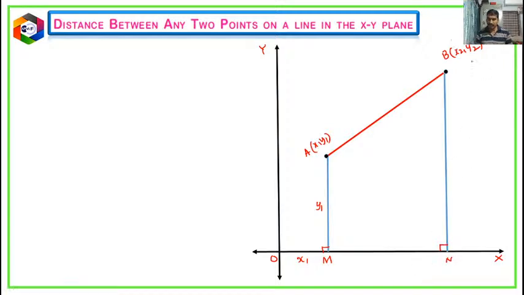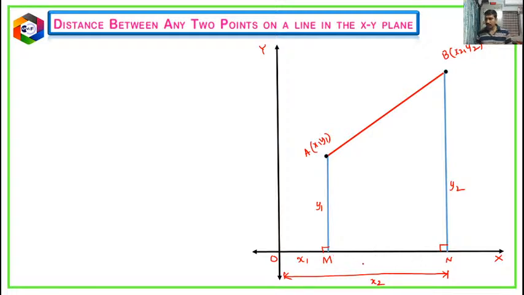Now this point is x2, meaning the horizontal distance is x2. That means from here to here, this distance is x2. That is, from the origin up to there the horizontal distance is x2, so this point. The vertical distance is y2, this is y2. So this completely is y2. Here, if you observe well, children, up to here it is x1, this is completely x2. I want from M to N.